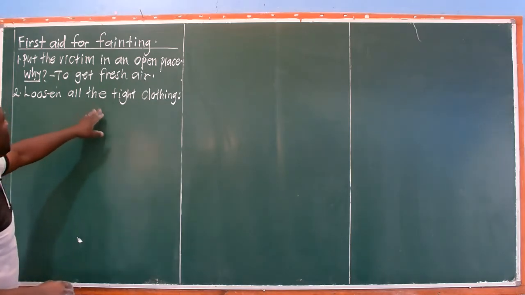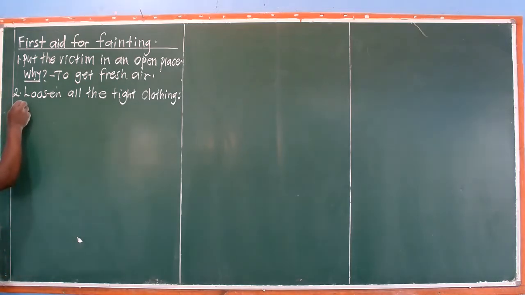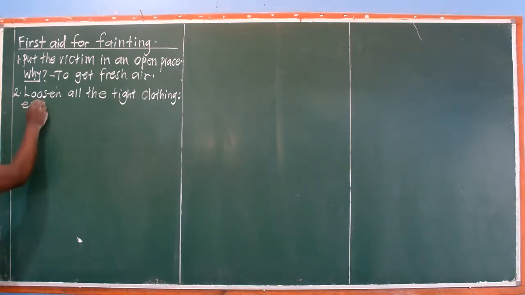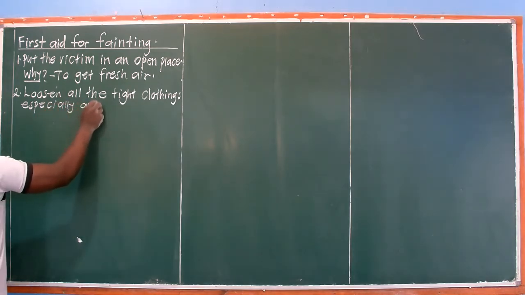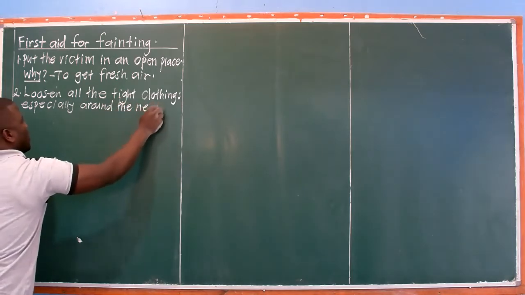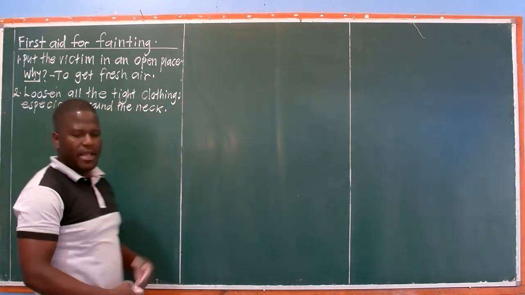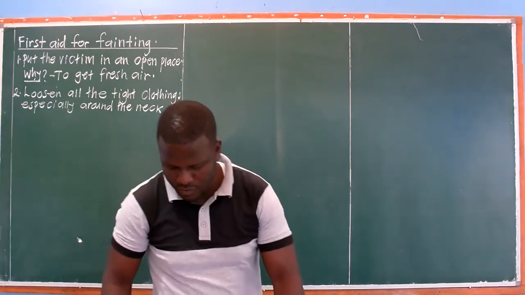Loosen all the tight clothing, especially around the neck, even around the waist, like a belt, you undo. Buttons, you undo the buttons.